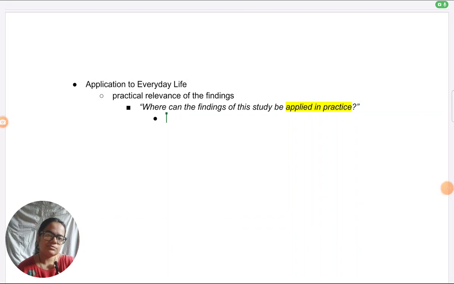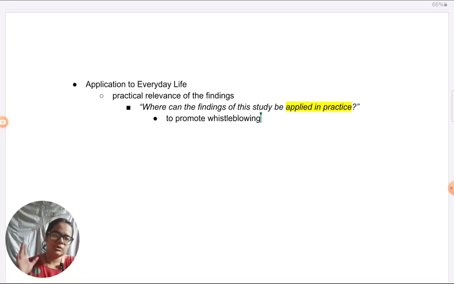When it comes to the Milgram study, definitely a practical application is to promote or encourage whistleblowing. We have countries in the world in which governments are actually encouraging whistleblowing by providing incentives to people who blow the whistle on their larger organization, who bring out how destructive obedience is taking place in the organization, so that the government can bring down such organizations which are engaging in destructive acts towards society.